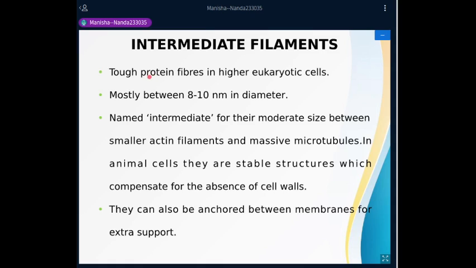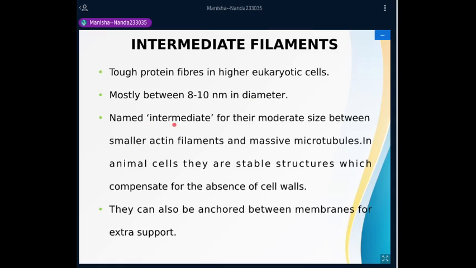They do not participate. These are the only cytoskeletal proteins that do not participate in any of the cellular movements, right? But they do provide structural support to different cells and different components of living systems. So they are definitely very tough, and their size mostly lies between 8 to 10 nanometers in diameter.